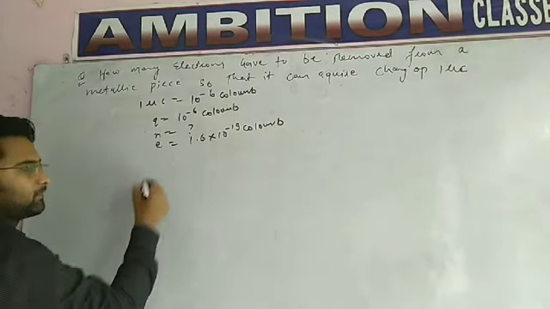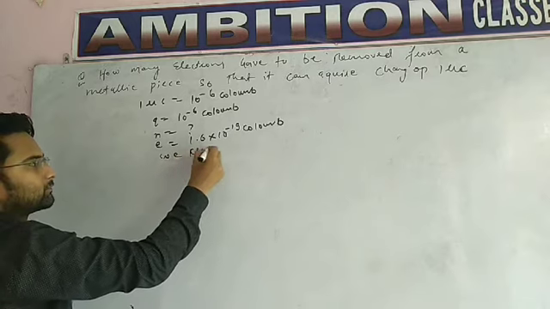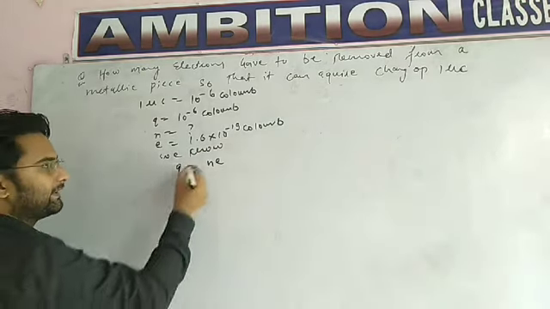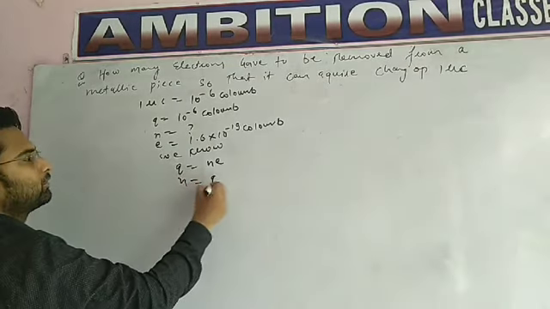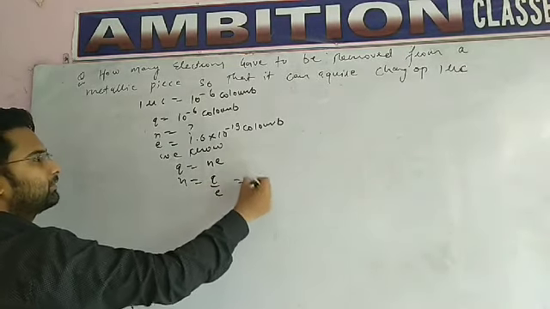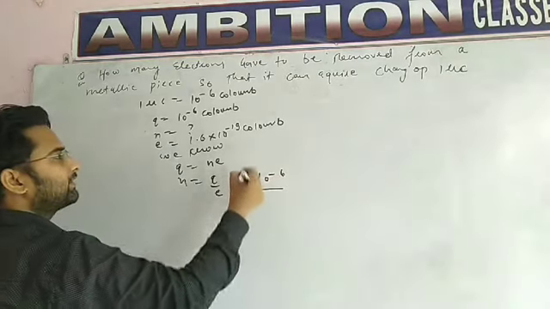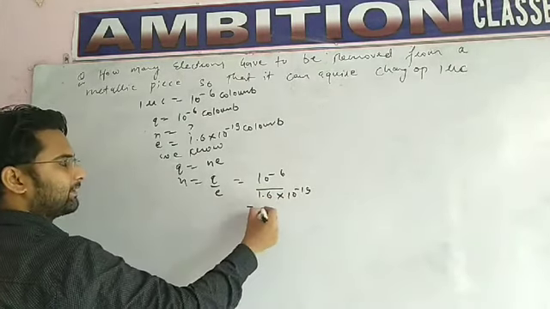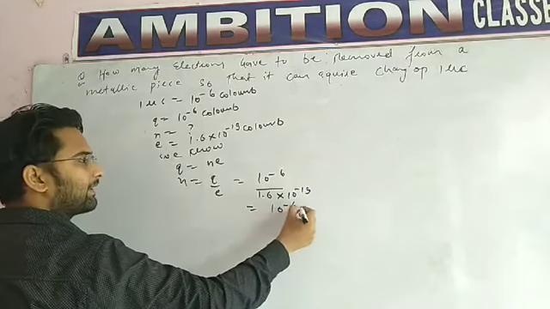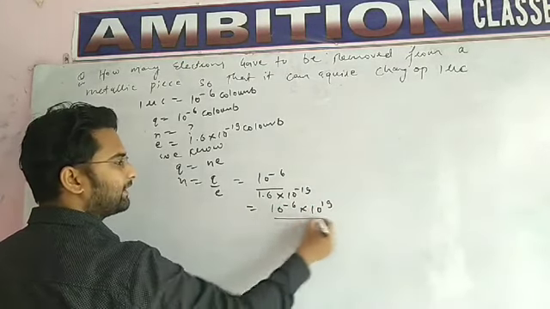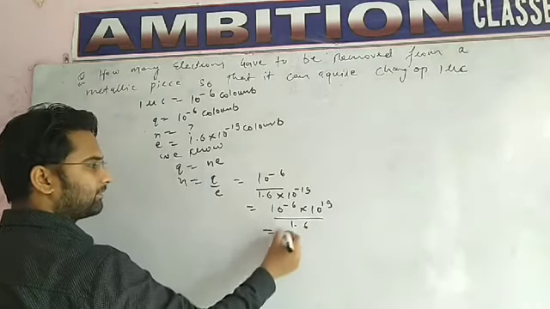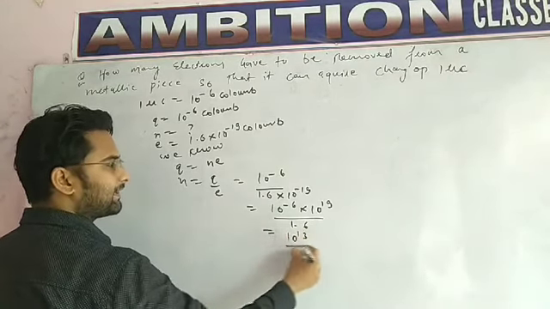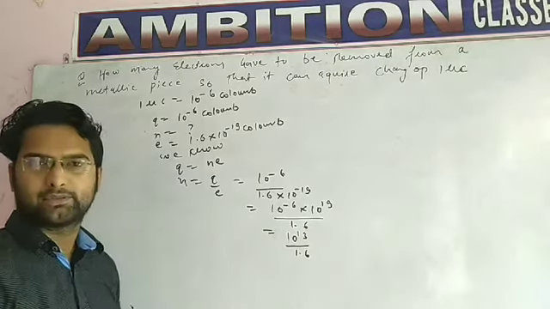So let us solve. We know Q equals Ne, so N equals Q upon E. What is Q? 10 power minus 6. What is E? 1.6 into 10 power minus 19. It will be 10 power minus 6 into 10 power 19 upon 1.6. So it will be 10 power 13 upon 1.6. Now let's solve this question.